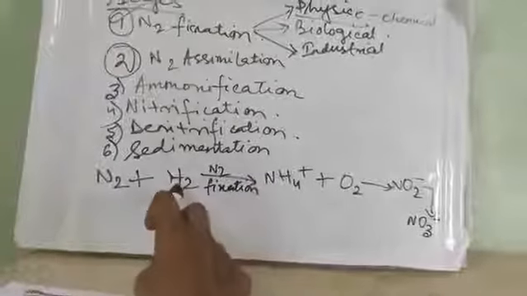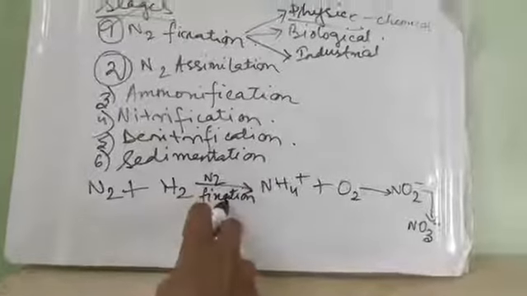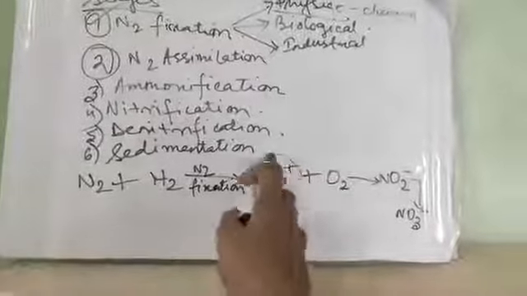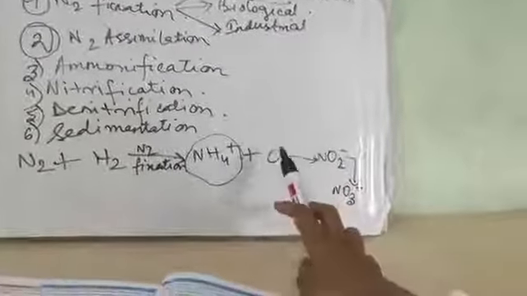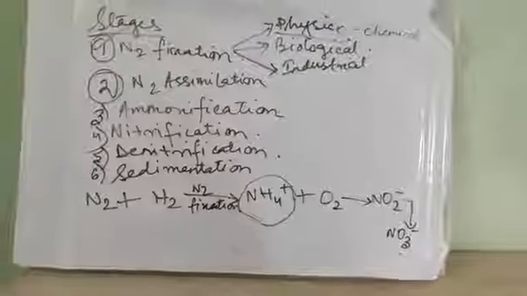Now this is the overall equation for nitrogen fixation. Atmospheric nitrogen combining with hydrogen, by the process of nitrogen fixation, gives ammonium ion. Now this ammonium ion in association with oxygen gives rise to NO2 minus, or you can say nitrite ion, and nitrate ion respectively. So this is the overall equation for nitrogen fixation.